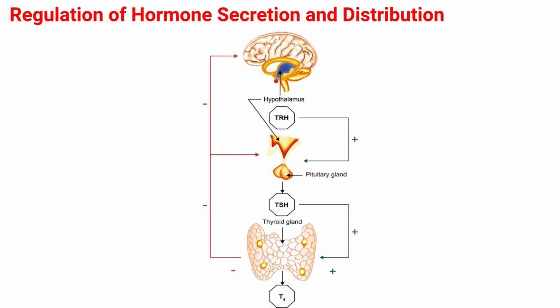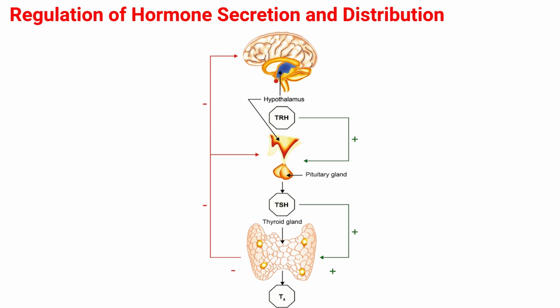The physiology of the endocrine system includes the regulation of hormone secretion and distribution, the regulation of the sensitivity of a target tissue to a hormone through the regulation of its receptors, and the elimination of hormones. Most hormones are not secreted at a constant rate. They are secreted when there is a need, and their secretion is usually regulated by negative feedback mechanisms.